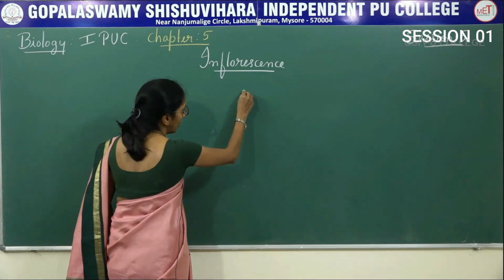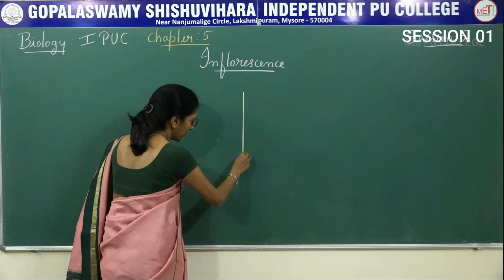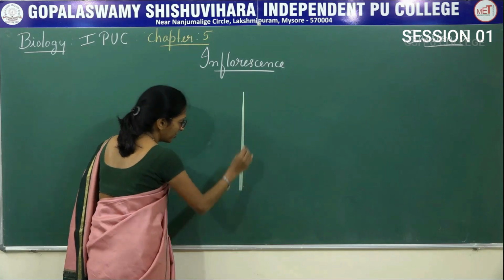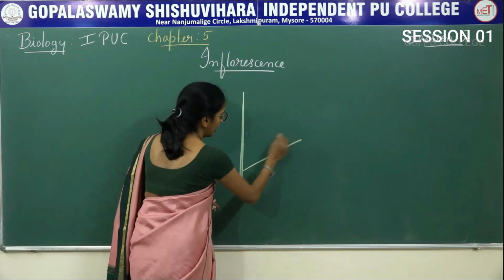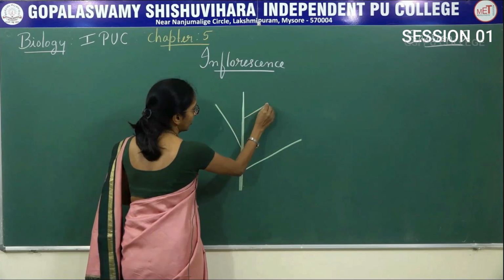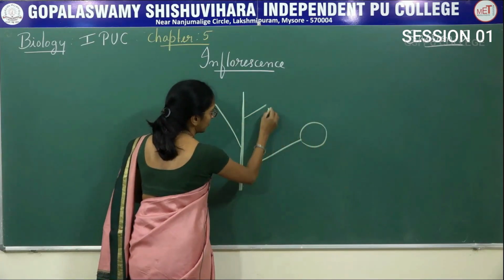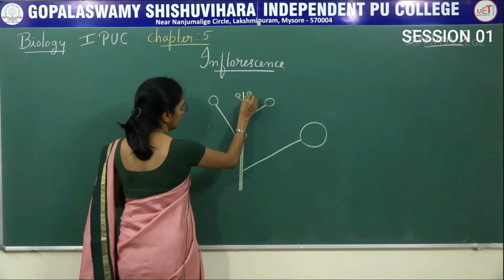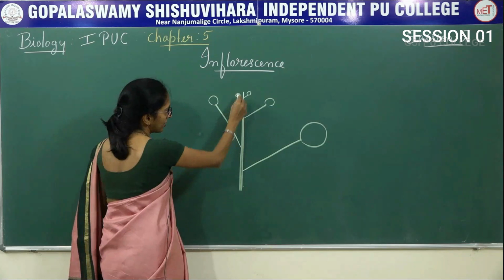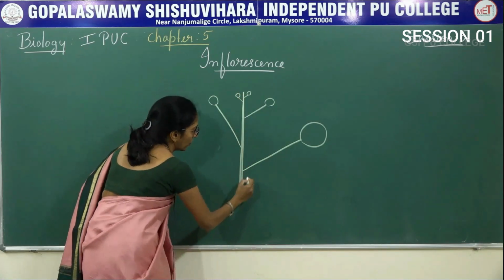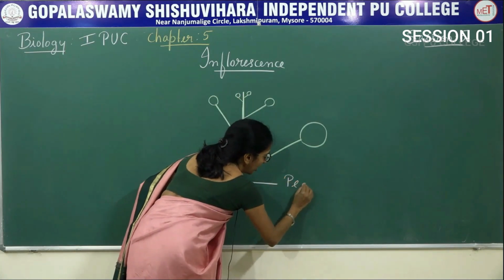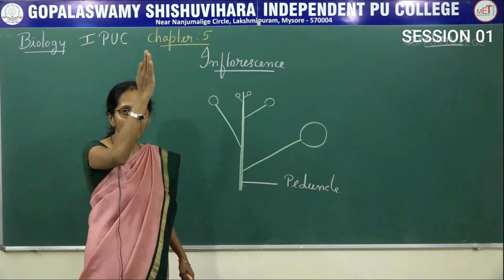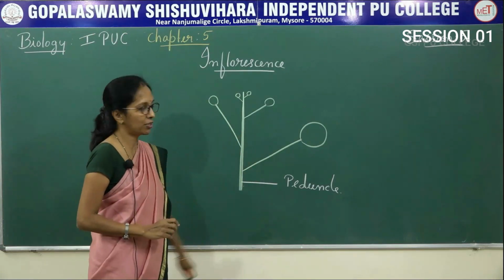Now, coming to the parts of an inflorescence. This is the main axis of an inflorescence, and here there will be a development of flowers. Now, this is the main axis of an inflorescence, and this is said to be peduncle. So, what is meant by peduncle? Main axis of an inflorescence is said to be peduncle.